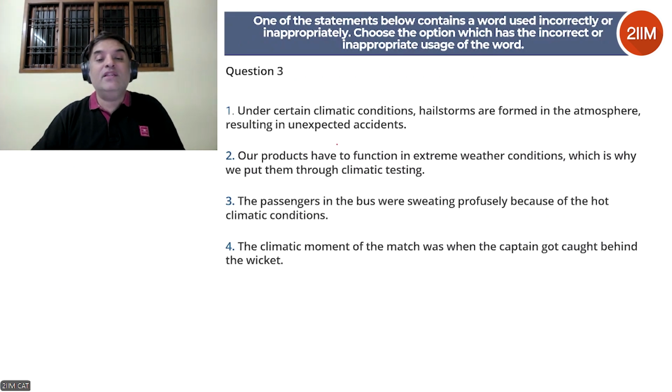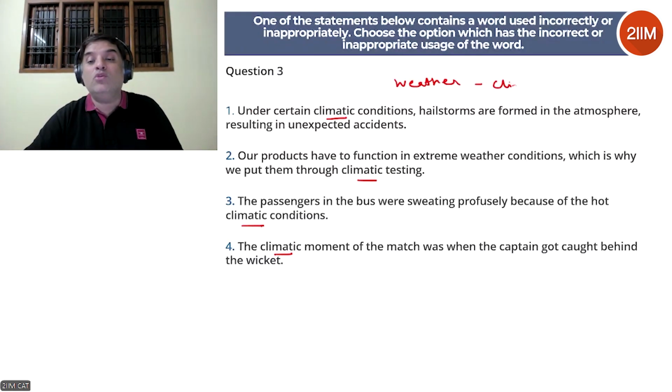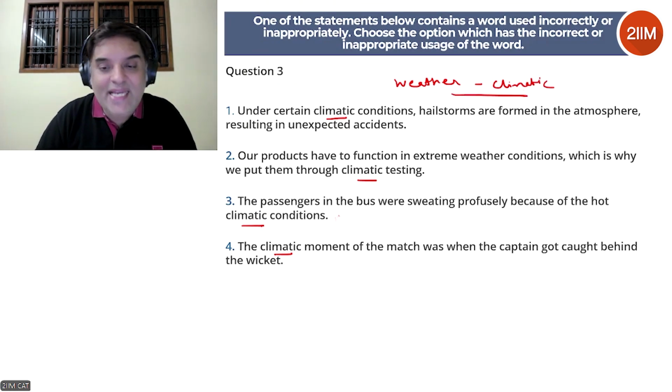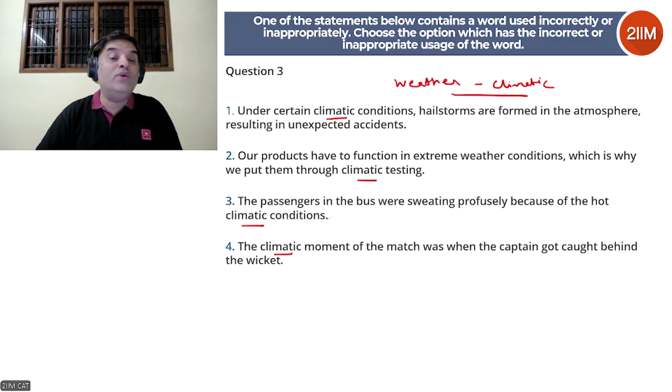Okay, let's look at question 3. Under certain climatic conditions, hailstorms are formed in the atmosphere, resulting in unexpected accidents. Our products have to function in extreme weather conditions, which is why we put them through climatic testing. Now, you can quickly see it is climatic, which is common. The first 2 statements are talking about weather. So, climatic is absolutely correct. When you're saying climatic, C-L-I-M-A-T-I-C, it's connected to weather. So, 1 and 2 is correct.